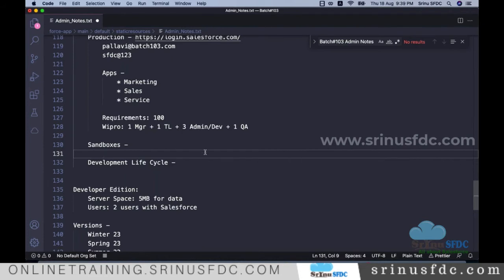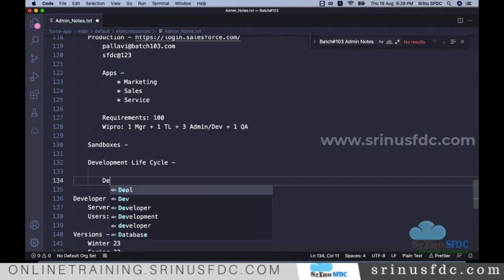Production is the live application. In general, first we work in the dev sandbox. A sandbox is nothing but a test environment.